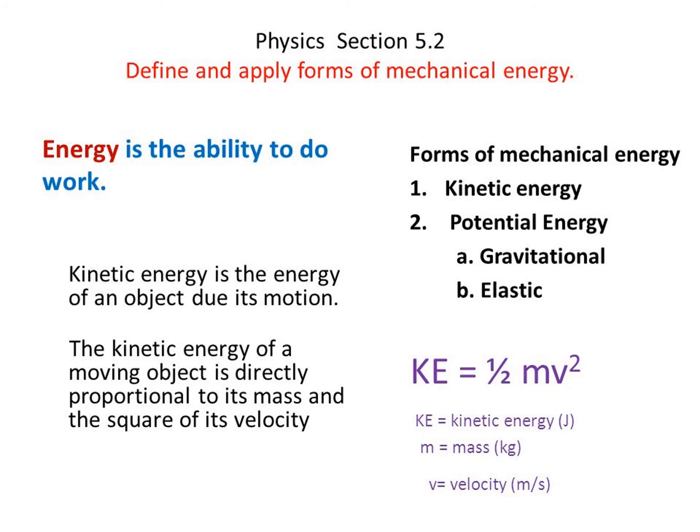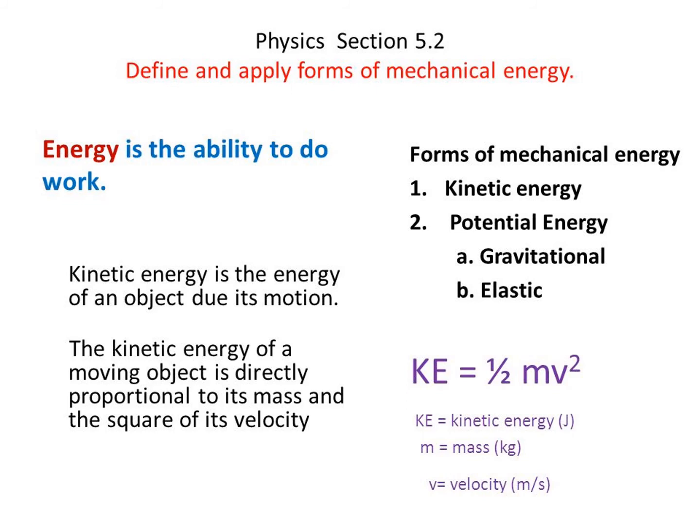The energy possessed by a body due to its motion is called kinetic energy. The energy possessed by a body by virtue of its position is called potential energy. The SI unit of energy is the same as work done, the joule.